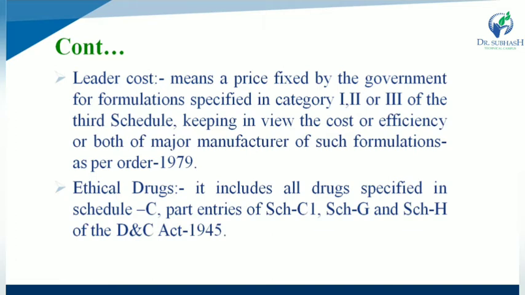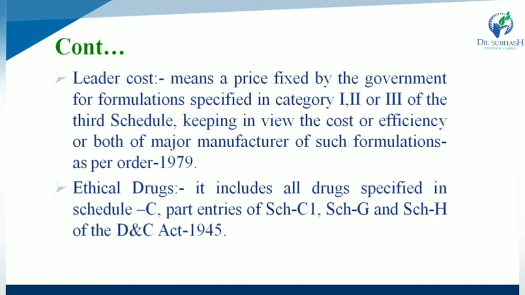Next one, what about ethical drugs? Ethical drugs include all the drugs specified in Schedule C and part entries of Schedule C1, Schedule G, and Schedule H of the DNC Act 1945. So ethical drugs include all the medicines specified in various schedules, like Schedule C, Schedule C1, Schedule G, and Schedule H according to the Drug and Cosmetic Act 1940 and 45.